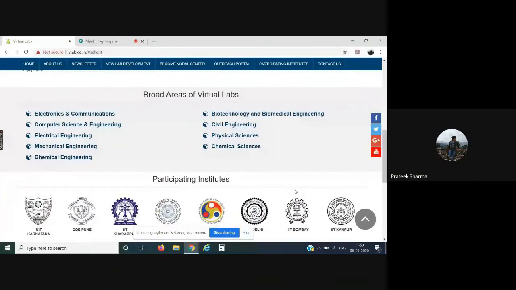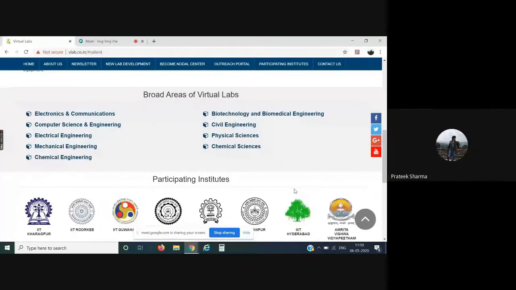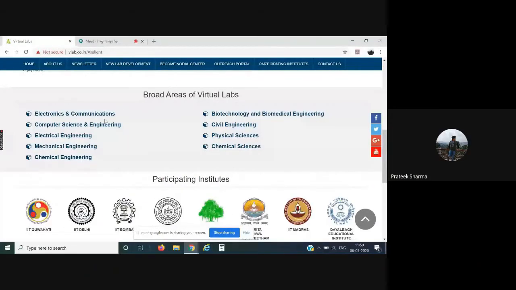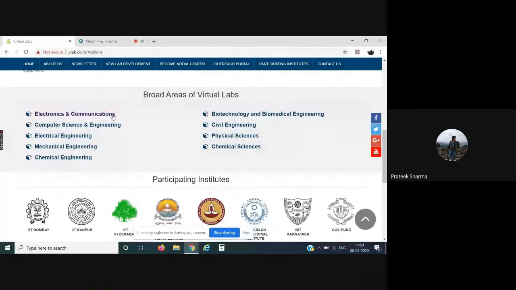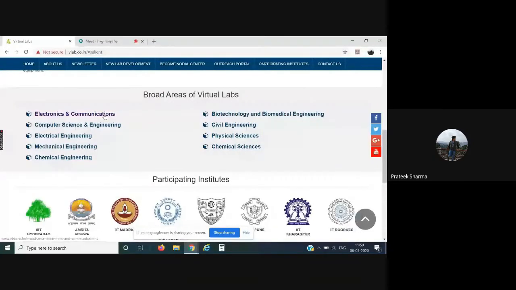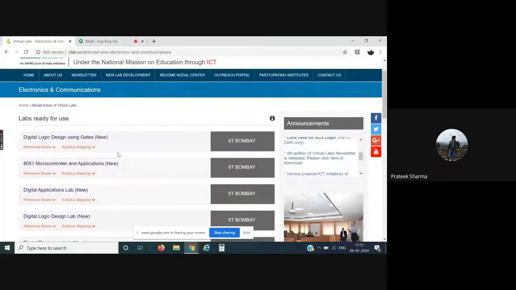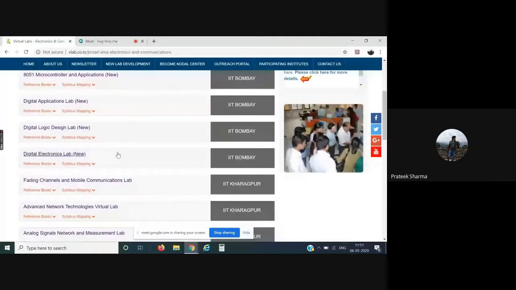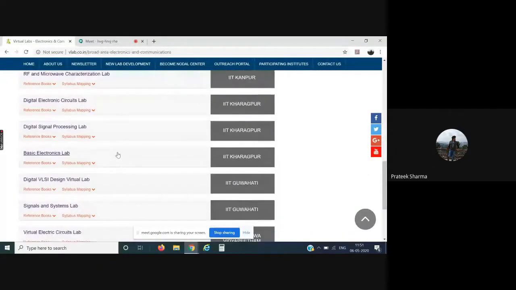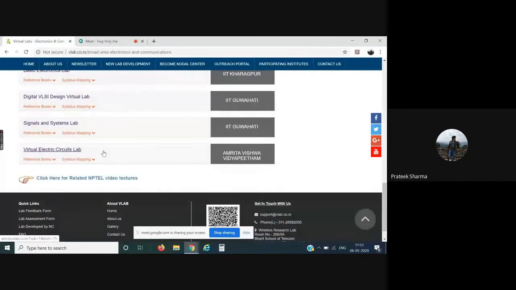For example, as a user, I want to perform a lab from electronics and communication. So I'll simply click on electronics and communication. As soon as I click on it, I have the labs that are ready for use. You can see the name of a particular lab in this list. For example, I have this virtual electric circuit lab.